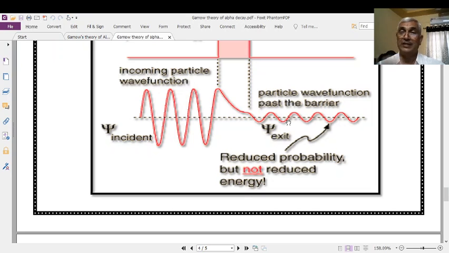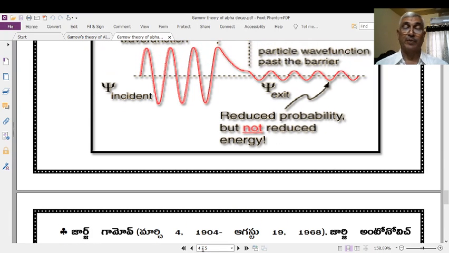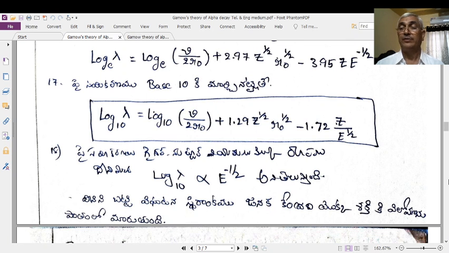This is what is known as the quantum mechanical tunneling phenomenon, and it is purely because of the wave nature of the particles. By means of this, Gamow explained the theory of alpha decay, the decay of alpha from a material.